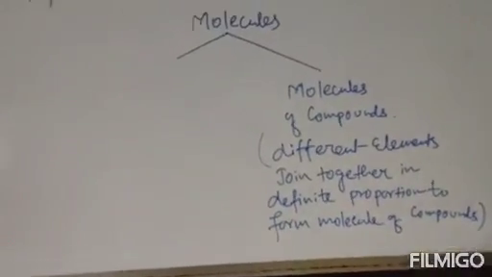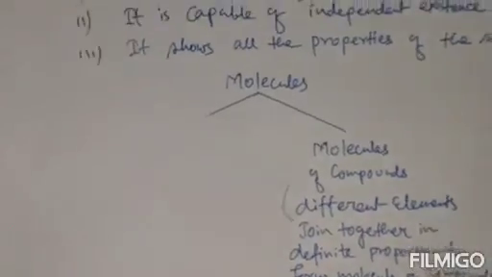Clear? Suppose I am giving you some molecules of compounds and their combining elements, so that you can understand better.